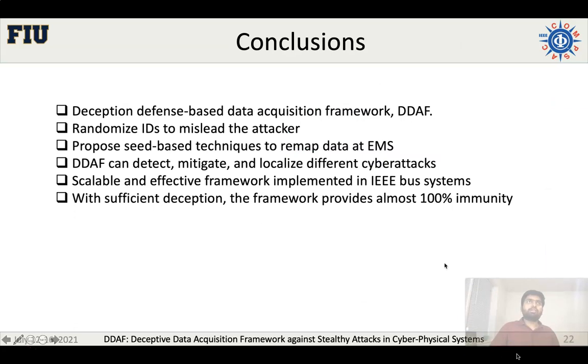So to conclude, we proposed a deception defense based data acquisition framework, DDAF, that randomizes the IDs during the data acquisition process to mislead the attacker, and DDAF can detect, mitigate and localize different cyber attacks, and this is a scalable and effective framework implemented on IEEE bus systems. And with sufficient deception, the framework can provide almost 100% immunity against stealthy FDI attacks.